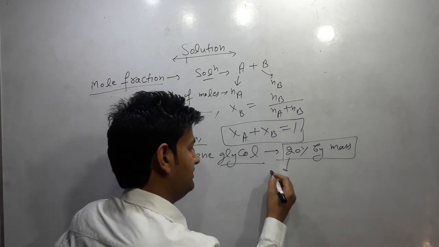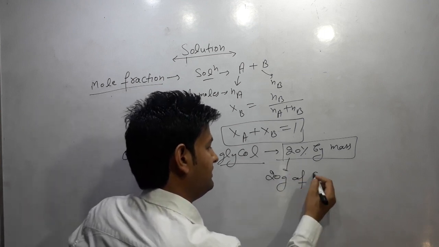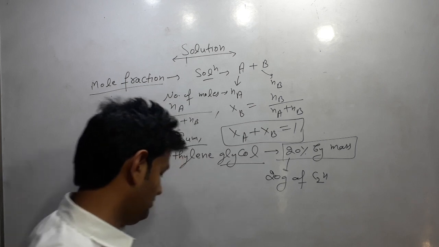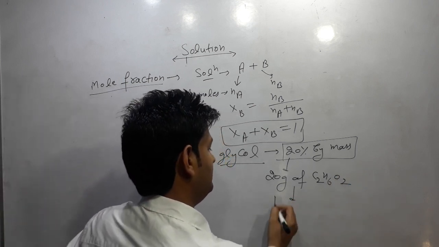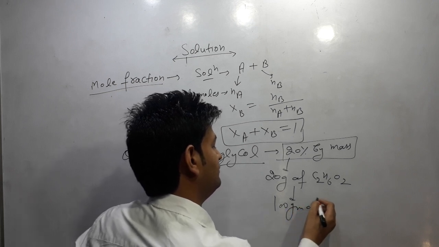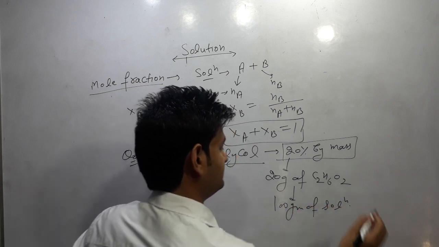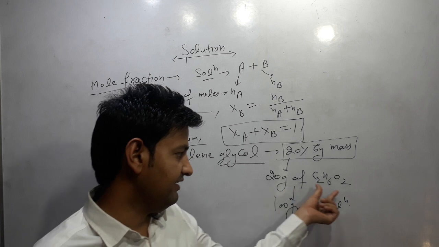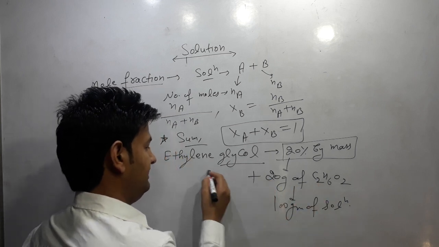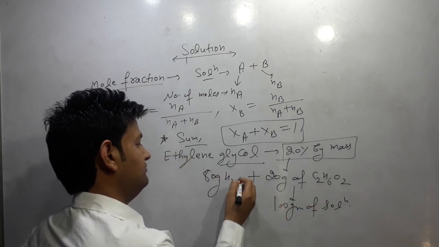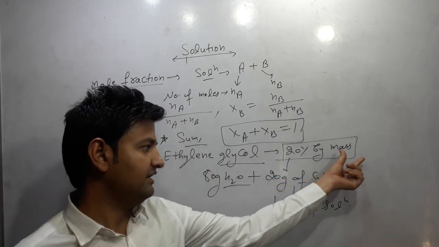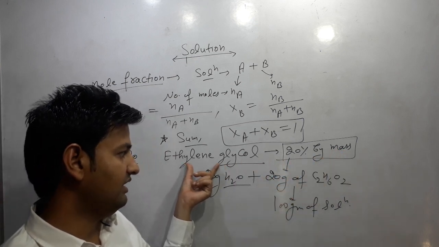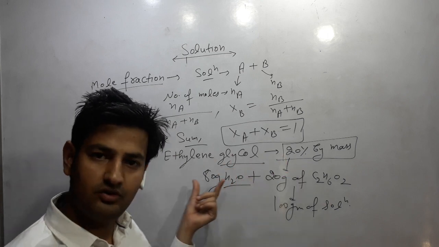It means 20 gram of ethylene glycol, C2H6O2, is present in 100 gram of solution. If 20 gram is ethylene glycol, then 80 gram is water. In the question here given 20% by mass of ethylene glycol, and we have to find out the mole fraction of both components.